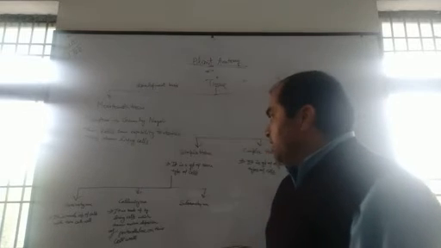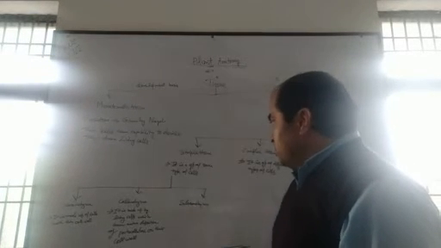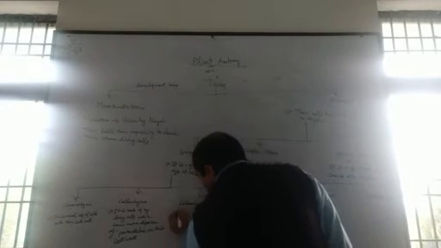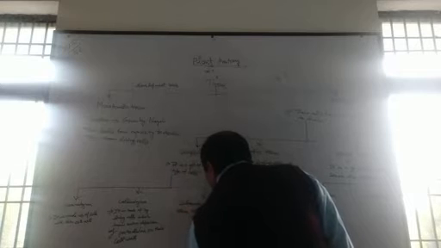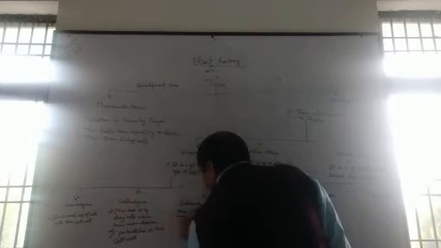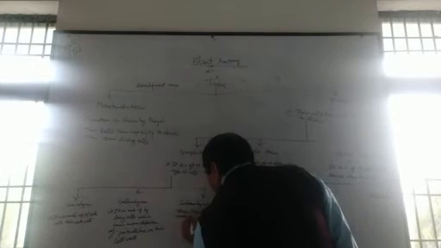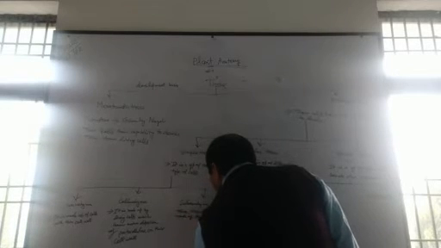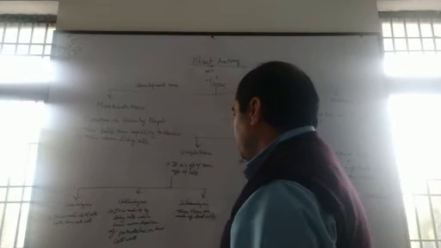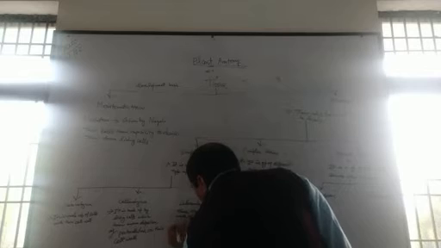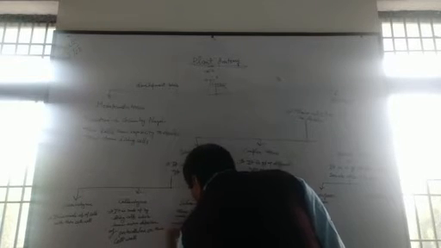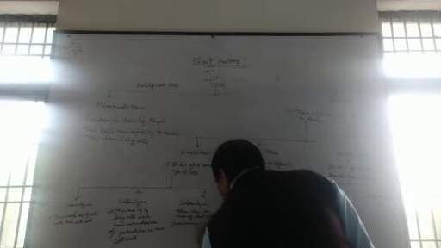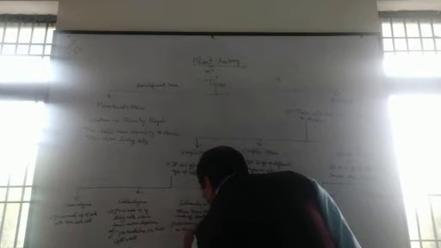On the other hand, sclerenchyma tissues are made up of dead cells, with thickening of lignin on the cell wall.